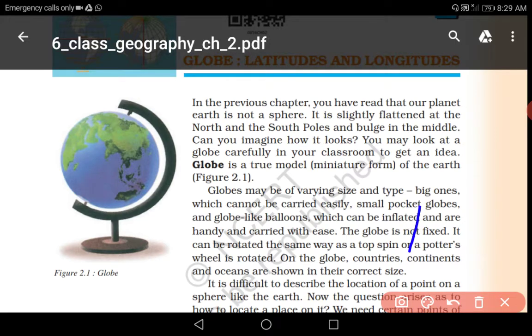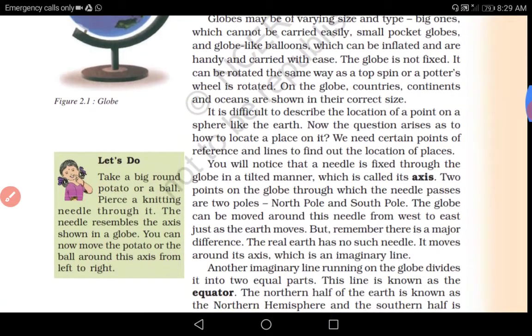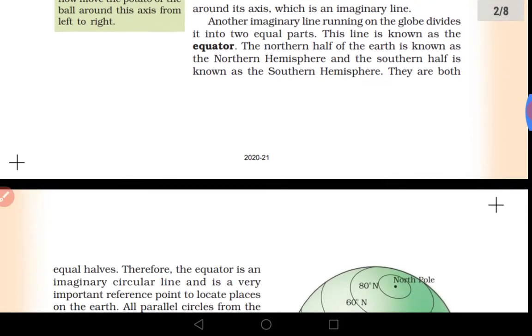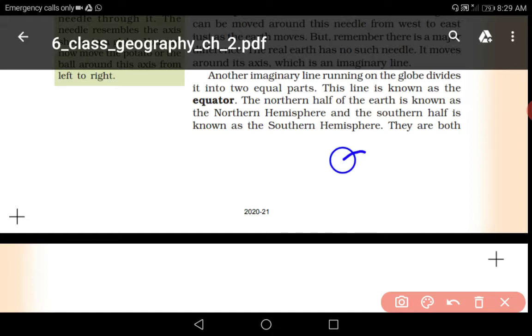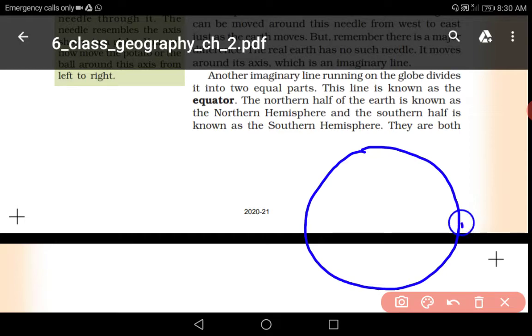Now, next we will be discussing about the latitudes. What are latitudes? For example, this is the earth and this one is the equator. So, what is an equator? Equator is a latitude. It is an imaginary line which is in a circular shape.